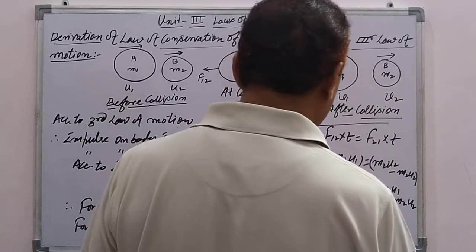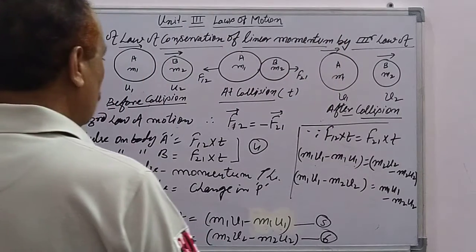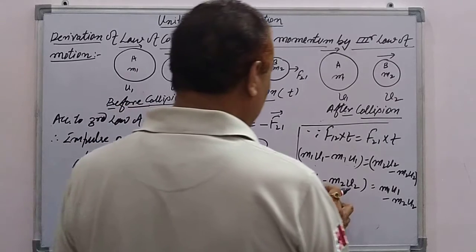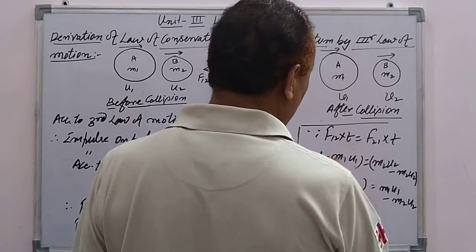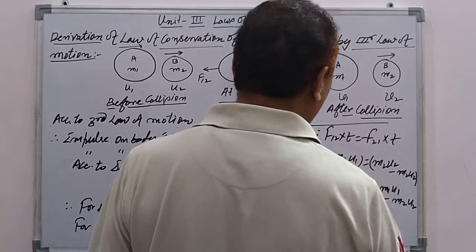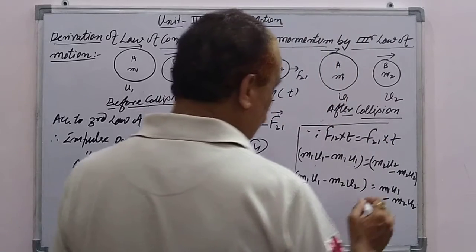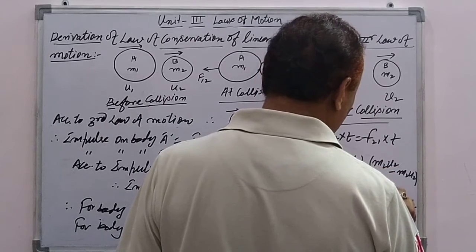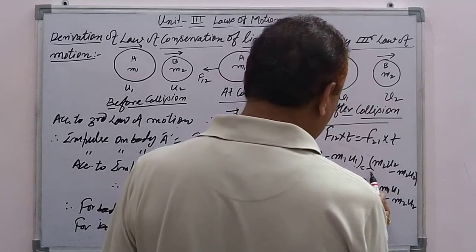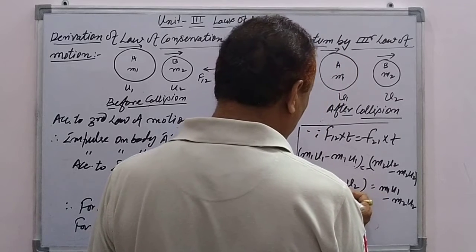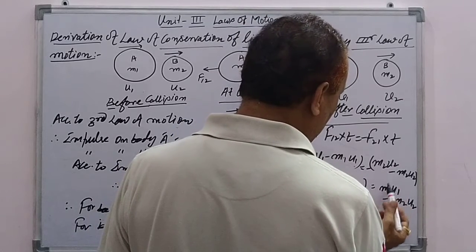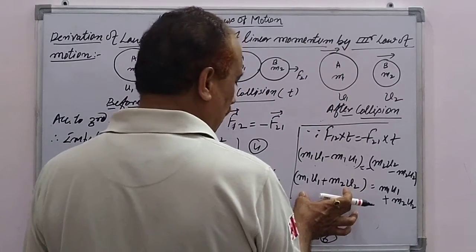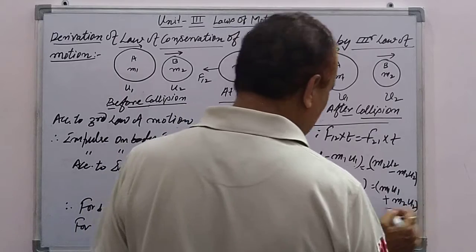When taking minus common, because F12 equals minus F21, we put a minus sign here. Multiplying by the minus in the bracket, minus minus becomes plus. So this side is the final momentum, and this is the initial momentum.